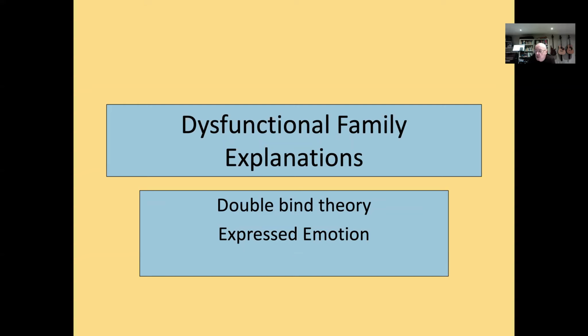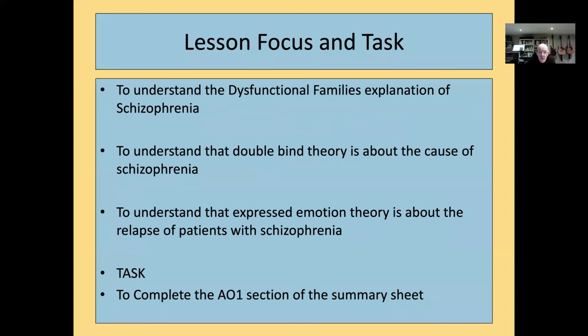The first section is to do with double bind theory, which is something that happens to the child, and that's regarded as an explanation for the cause of schizophrenia. And expressed emotion is to do with causing people to relapse. So people who have recovered in between episodes and relapsing. We'll see more about that in a moment.